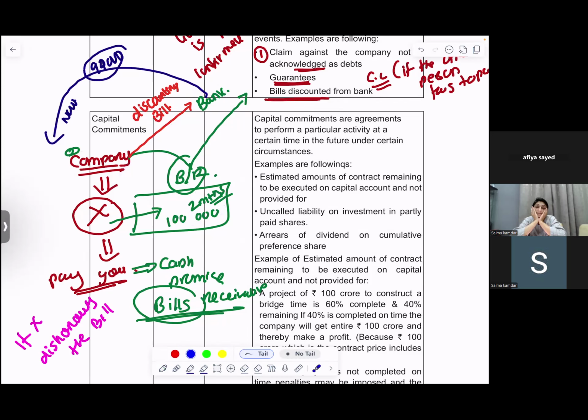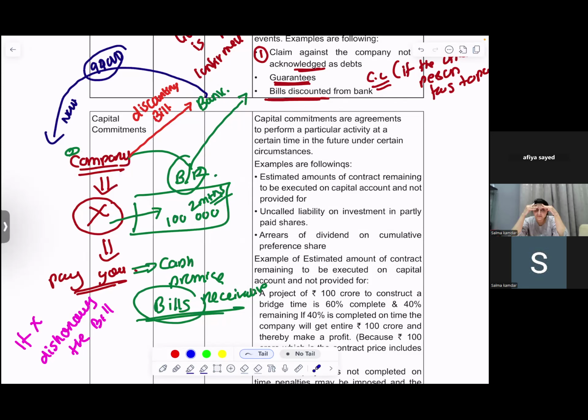I'm asking you, what will happen? Think you are the bank. I discounted a bill with you for 100,000 and I told you after 2 months take it from my customer. My customer did not pay you.